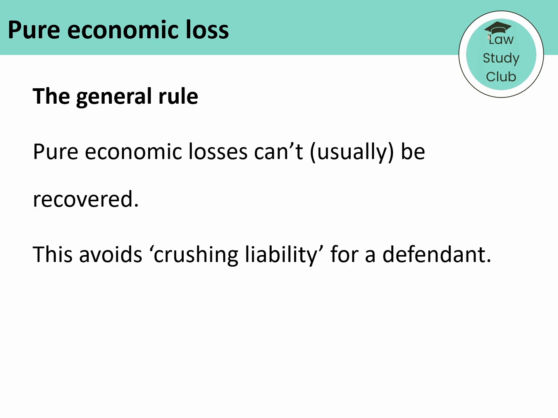The general rule is that pure economic losses can't be recovered. The claimant won't be compensated for them. So in Spartan Steel, the claimant received damages for the steel bars that were damaged on the production line, but not for the lost profits while the factory was closed.